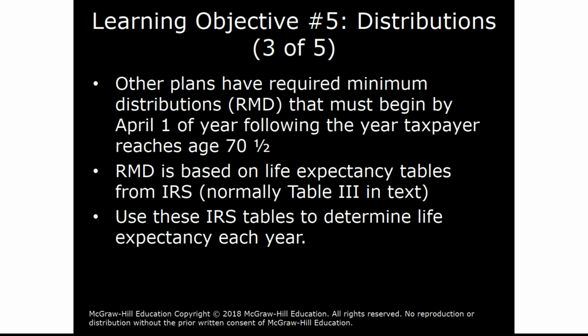The required minimum distribution is based on life expectancy tables, and these are normally from Table 3 in the text. Table 3 is found at the end of the chapter, on page 11-28. And we'd use these IRS tables to determine the life expectancy for each year.